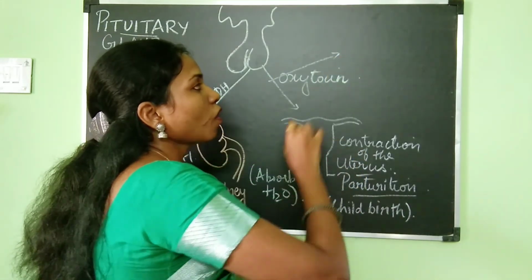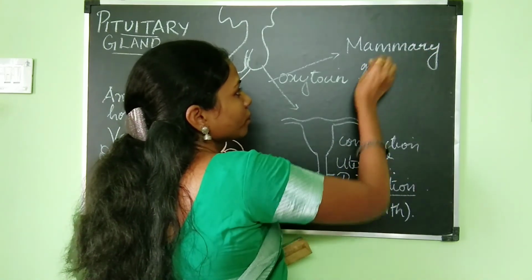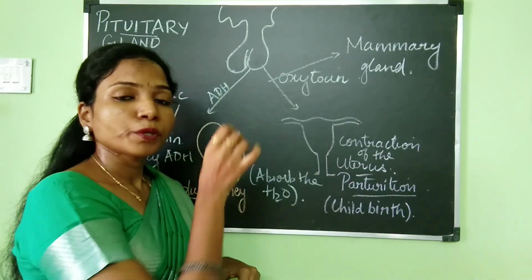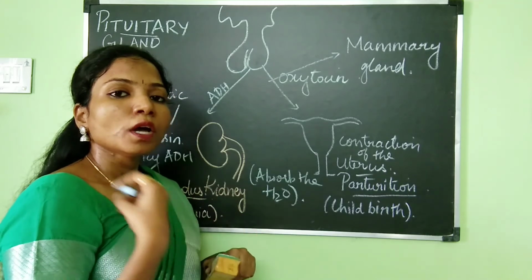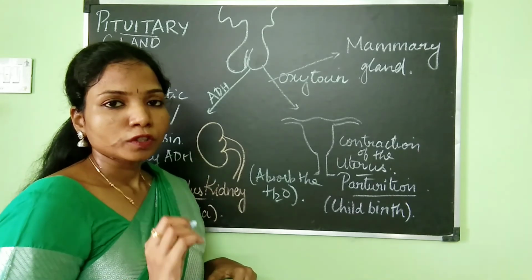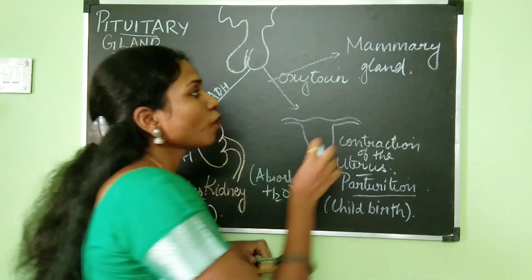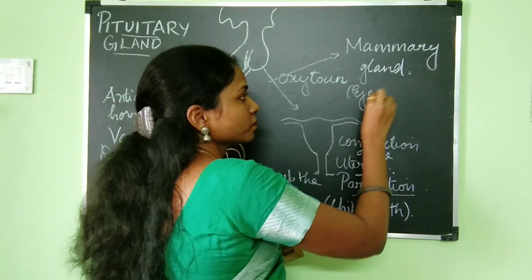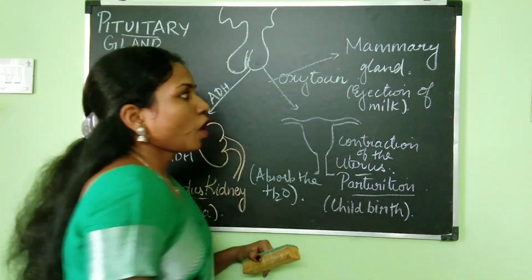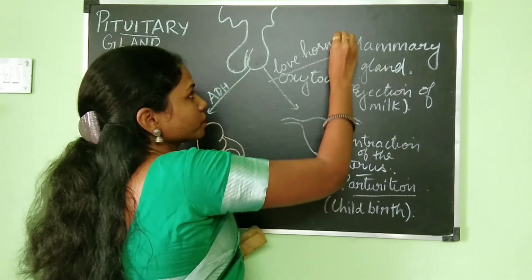And one more role is also there. So oxytocin also acts on the mammary gland. Okay, so we have discussed that prolactin is a hormone that is produced by the anterior pituitary, and that is involved in the production of milk. Am I right? So what is the role of oxytocin now? Only if oxytocin is there, the produced milk can be ejected out of the mammary gland. So for the ejection of milk from the mammary gland, oxytocin is needed.